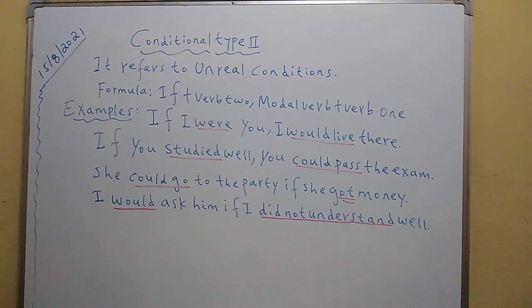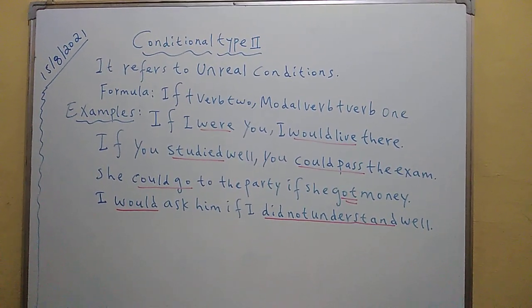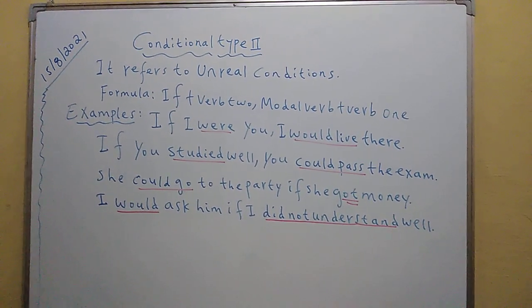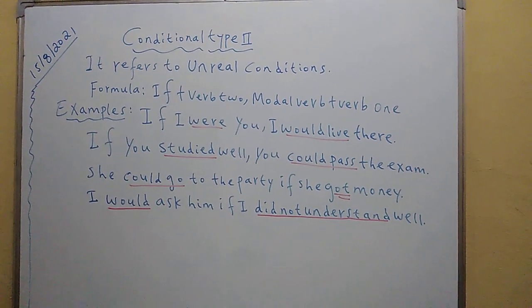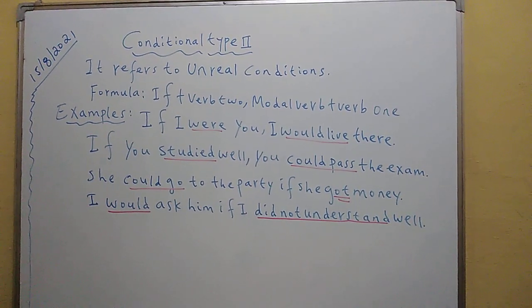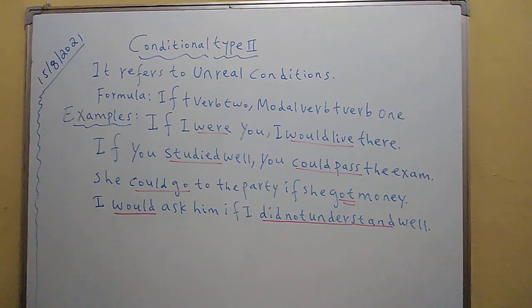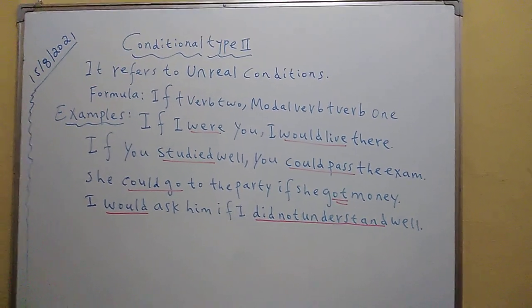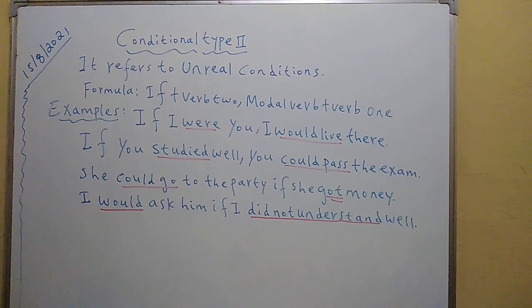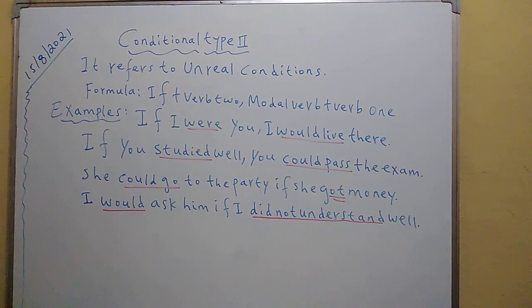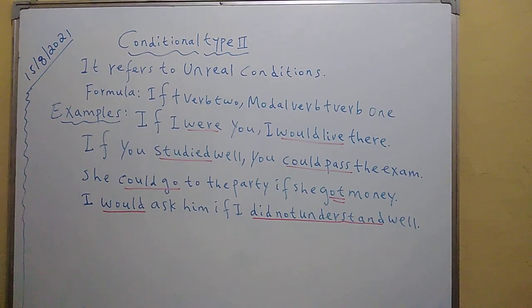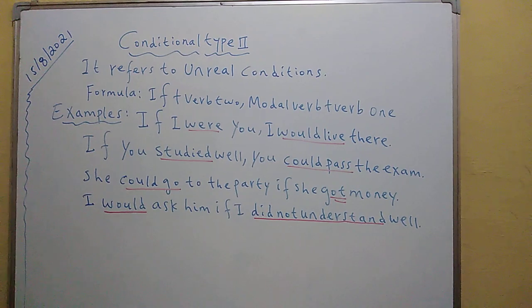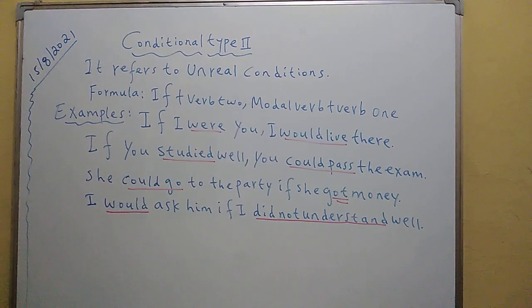But if I understand well, I don't ask him. But if I don't understand well, I ask him. But now this sentence is talking about if I didn't understand, which means I understand. But if I didn't understand, I would ask him. So now, since I understand well, there is no way that I ask him. So I don't ask him means that. In short, this is what we call conditional type 2.